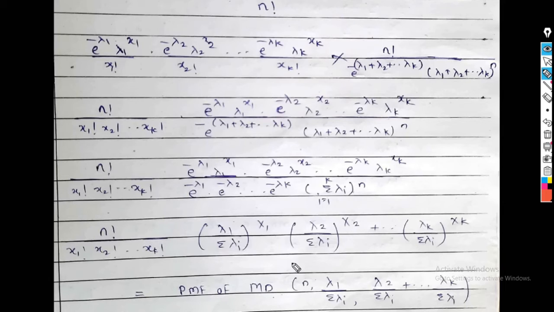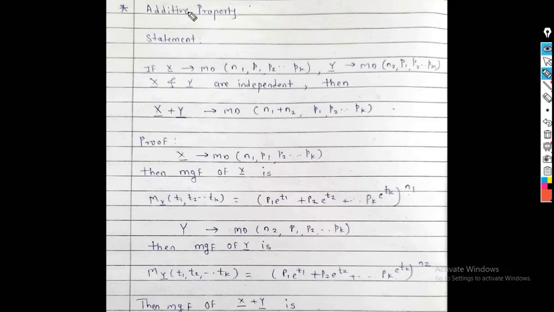Because PMF of multinomial distribution is what? N factorial divided by x1 factorial into x2 factorial up to xk factorial into p1 raised to x1, p2 raised to x2 up to pk raised to xk. So this is the PMF of multinomial distribution with parameter n, and the values of p1, p2, pk are like this way. So we have shown here that conditional distribution of Poisson distribution follows multinomial probability distribution.